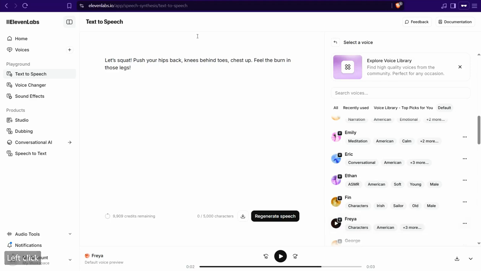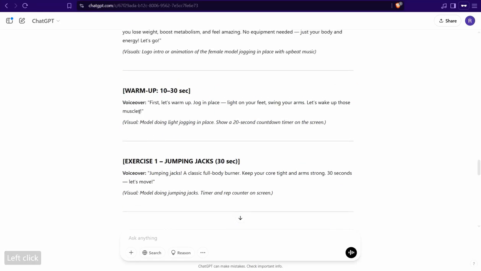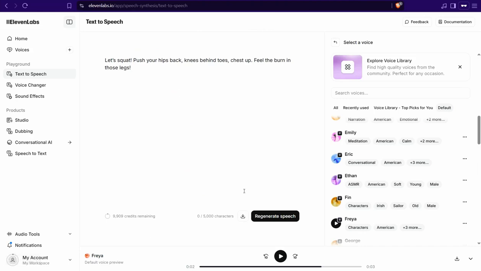So here you can insert your voiceover from ChatGPT, like this one. As you see, it is the first: let's warm up and jog in place, and so on. So you can copy this entire sentence and insert it in 11 Labs to get your voiceover of this introduction and so on. And here I just tried to generate your voiceover for squat.